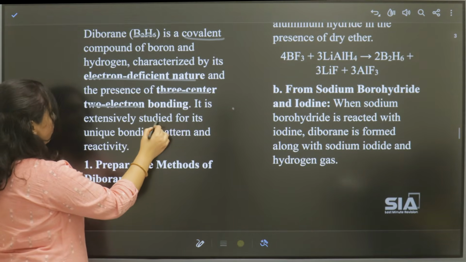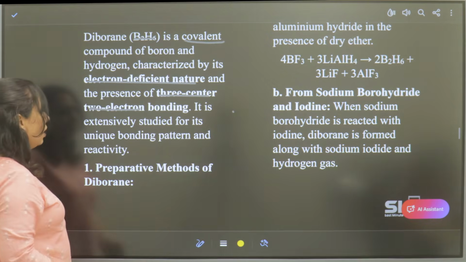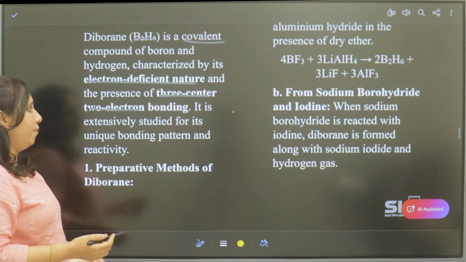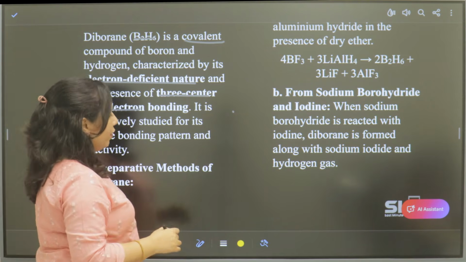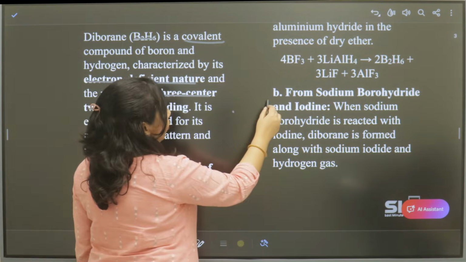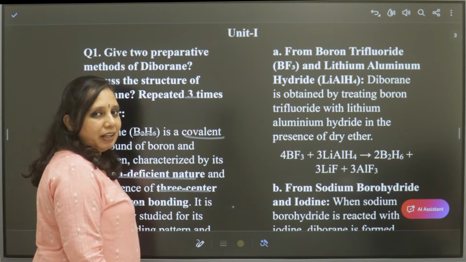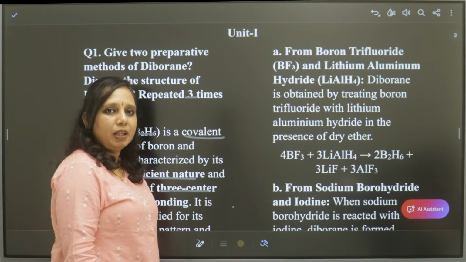Now see the structure. First, the preparative methods, as the question has been asked first for preparative methods. There are a few methods. The first method is from boron trifluoride and lithium aluminum hydride.